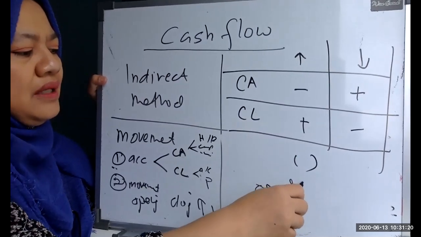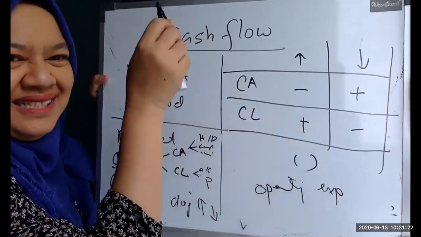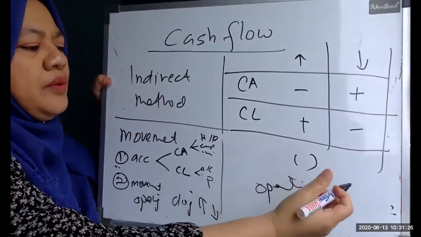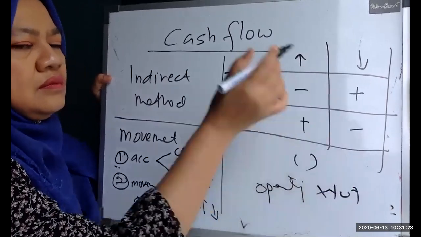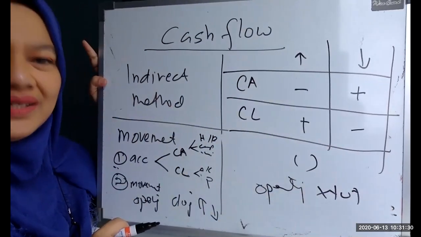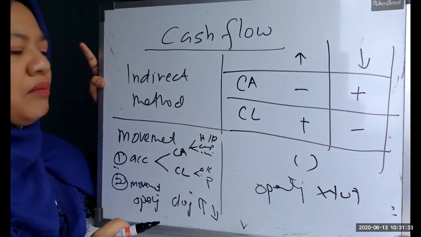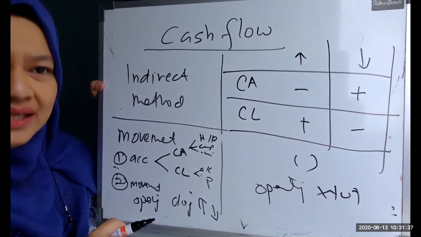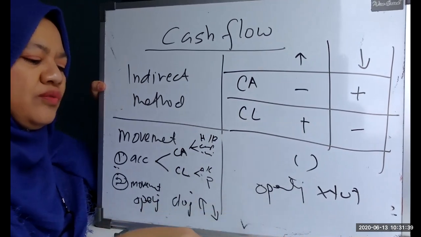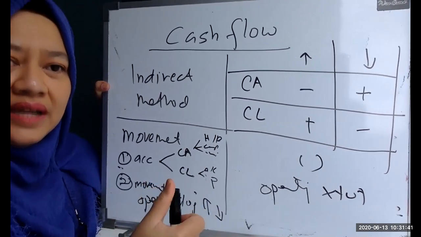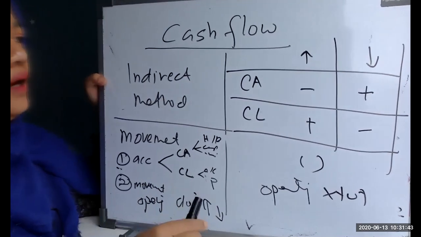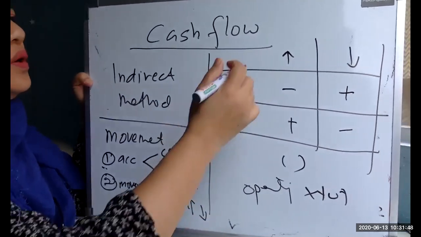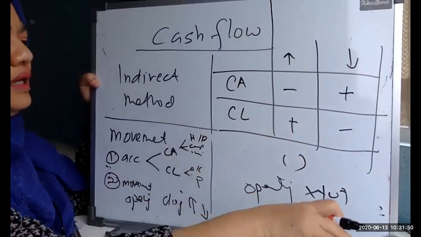This one you want to determine the operating activities, not expenses, from your cash flow. So that is for your third question. You determine how much your net operating activities is, using the movement of your current assets and current liabilities. But of course, that is your current assets and current liabilities. You also have the other one.